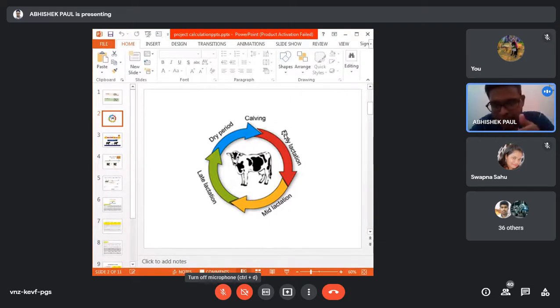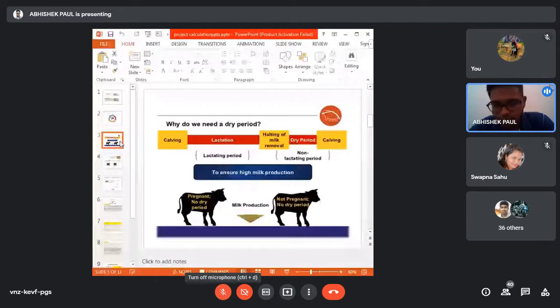Dry means it is not giving any milk. That is why it is called the dry period. So lactation, dry, and the cycle continues like this. Based on this lactation and dry period only, we will make our project. So please remember the different events of the life cycle of cattle.